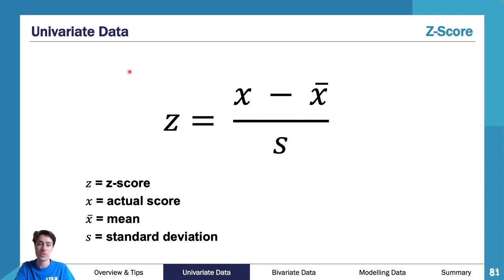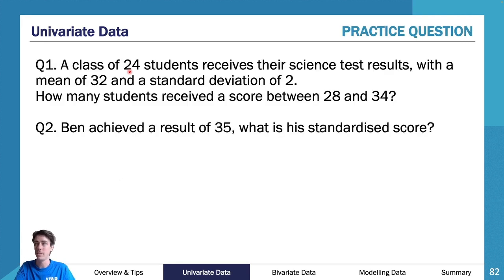And then we have our Z-scores. So our Z-scores are essentially a little bit different. So we've done that first question, but then it says Ben achieved a result of 35. What is his standardized score? Well, a standardized score, as you can see here, well, actually this first question, we haven't done. This is between 28 and 34. You're welcome to do that yourself.